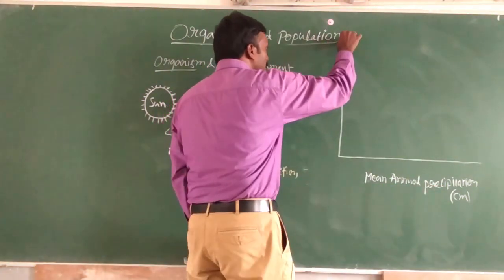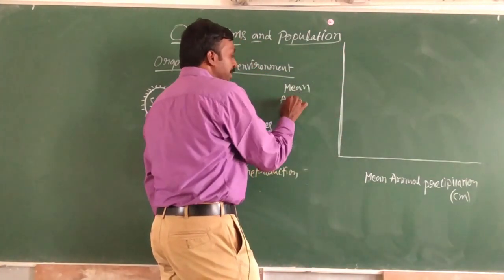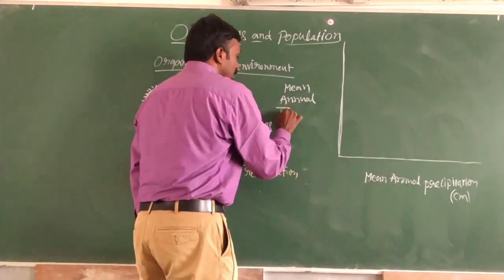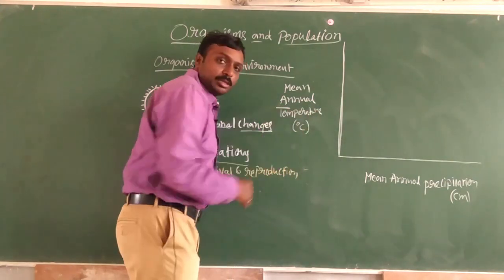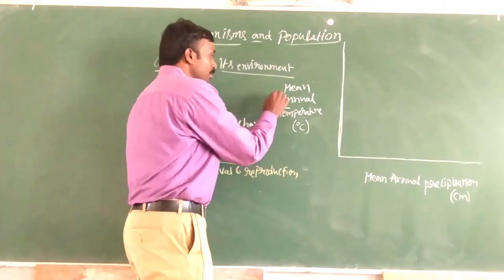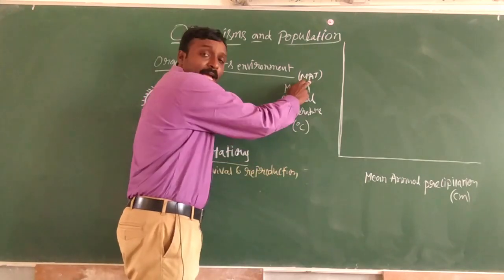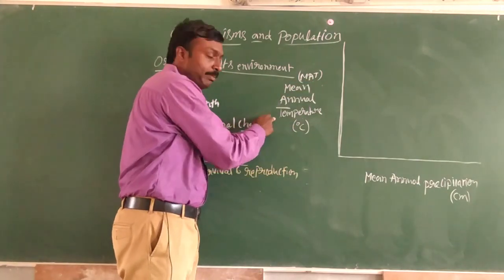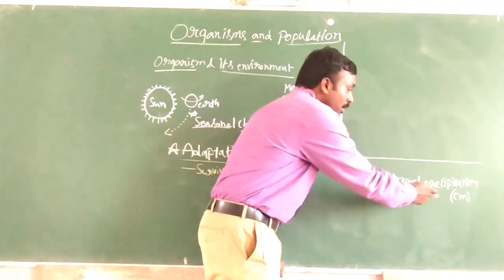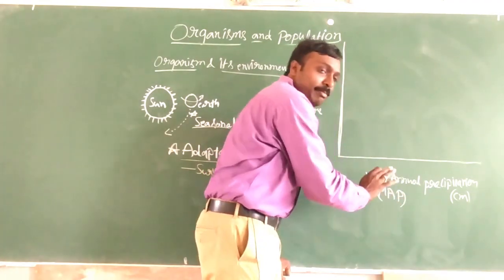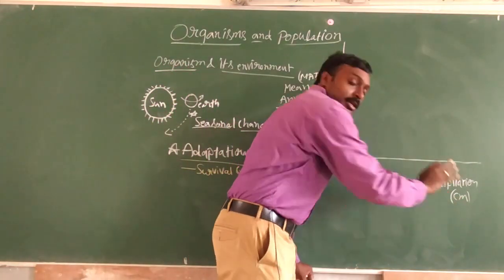And on this y-axis, I am going to mention mean temperature, which is measured in degree Celsius. Okay, so short form, this is MAT, mean annual temperature, and this is MAP, mean annual precipitation. So this is measured in degree Celsius and this is measured in centimeters.